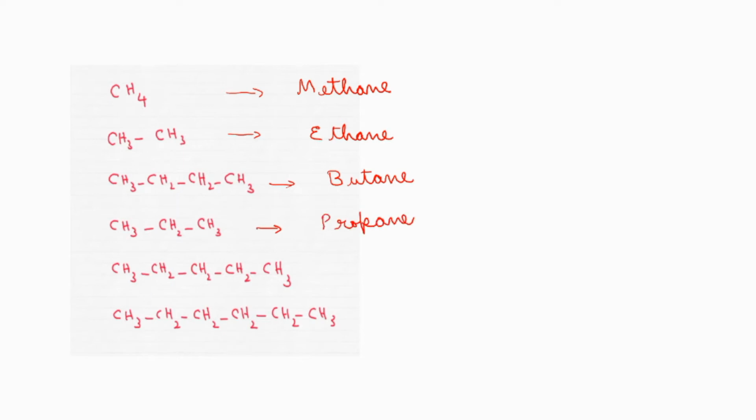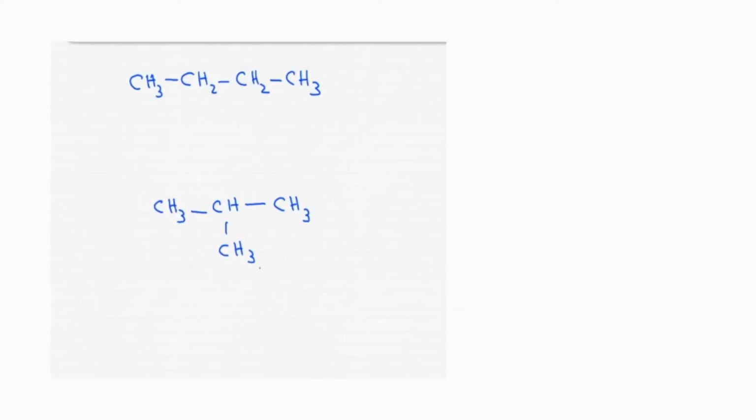And now see this one, 1, 2, 3, 4, 5. 5 carbon atoms are present. So which is that hydrocarbon? That is pentane. Easy, no? Now see this one, 1, 2, 3, 4, 5, 6. And this one will be hexane. Got it? Now try to name these compounds. What's the name of the first compound? As we have already discussed, it's a 4-carbon compound, and carbon-carbon single bonds are present between them.